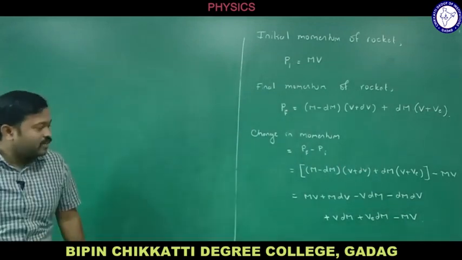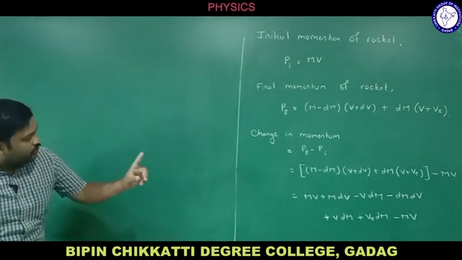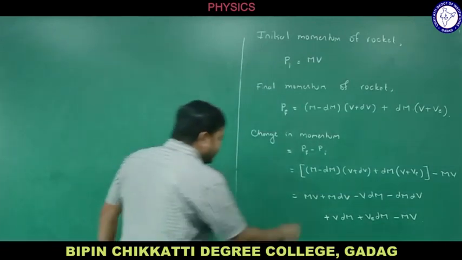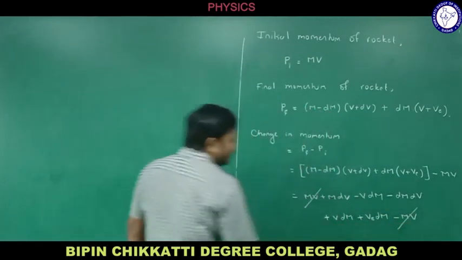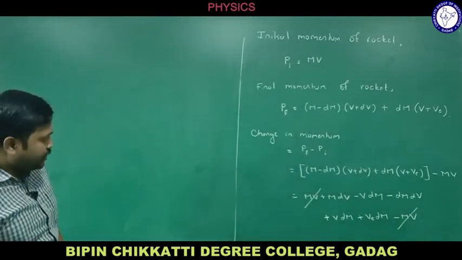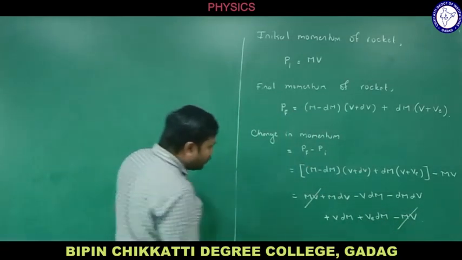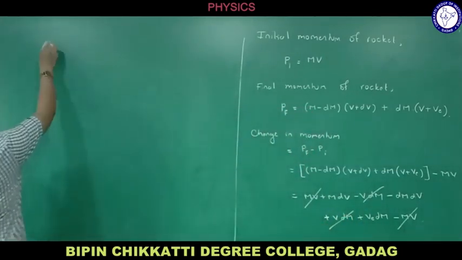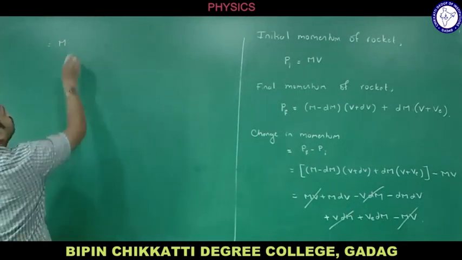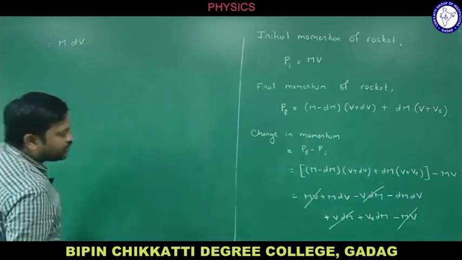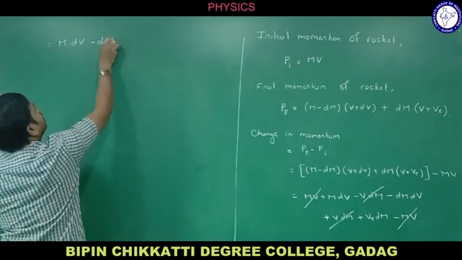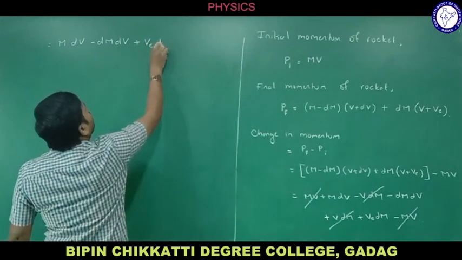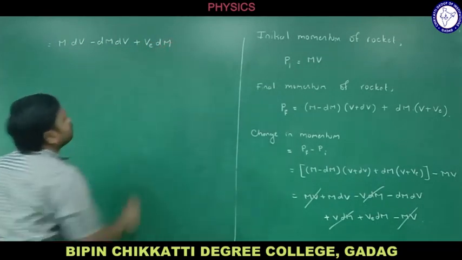Now let us check if any term gets cancelled. Yes, mv cancels with mv. Then we have v dm, v dm, so this also gets cancelled. So what is remaining? m dv, minus dm into dv, plus ve into dm.